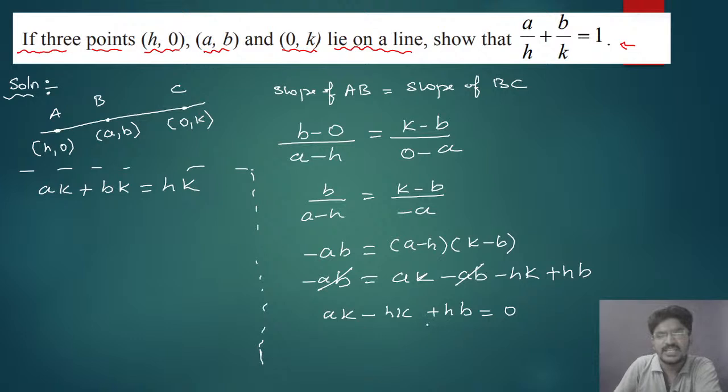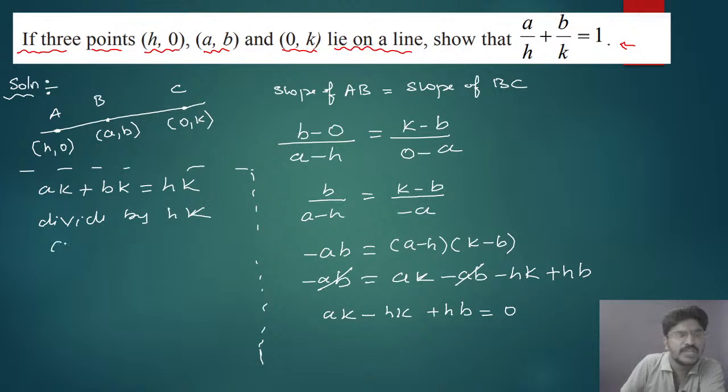If I write this here, this will be ak plus hb. Take minus hk on the LHS, it will be plus hk. Divide by hk on both sides.